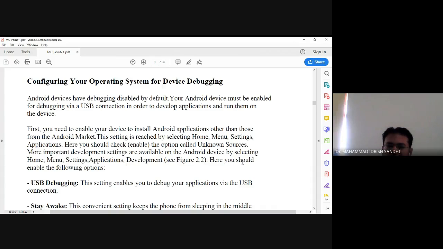If not, it will show an error on the screen and you can solve it. First you need to enable your device to install Android applications other than those from the Android market.